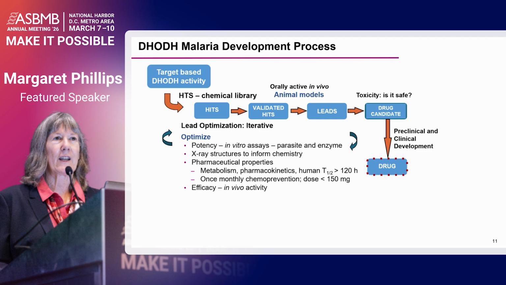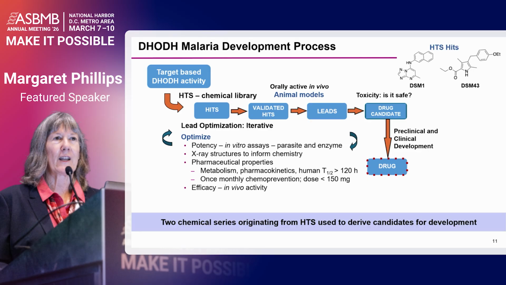So again, we started many years ago with a screen of a chemical library, obtained validated hits, and then went through a chemistry lead optimization program. And I'm going to describe the two hits that were used to primarily develop all of the chemistry that we've developed over the years. The first one is a triazolopyrimidine called DSM-1, and this led to our clinical candidate, which I'll summarize on the next slide. And the second is this pyrrole, DSM-43, which has led to our later stage compounds that we're now very excited about that have the potential to move on to preclinical development.